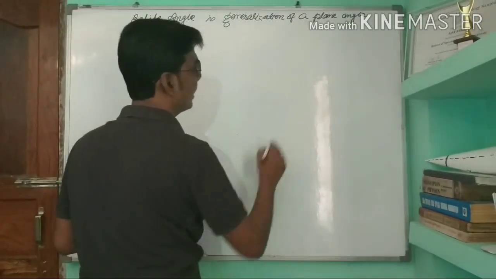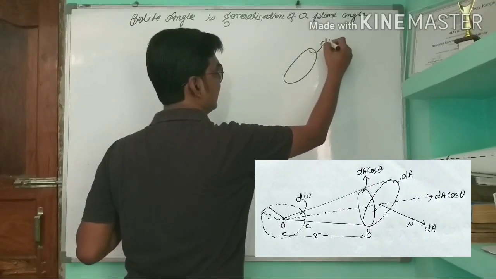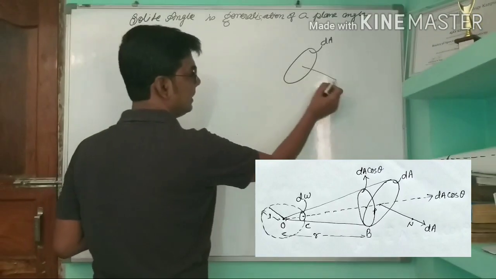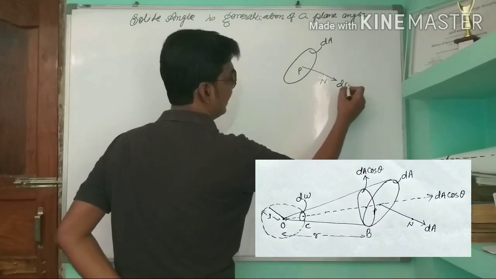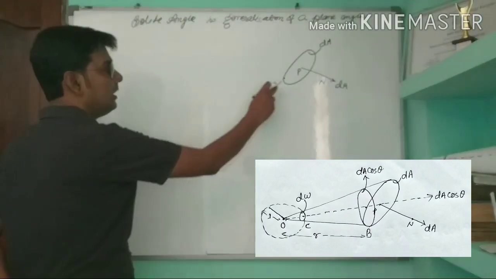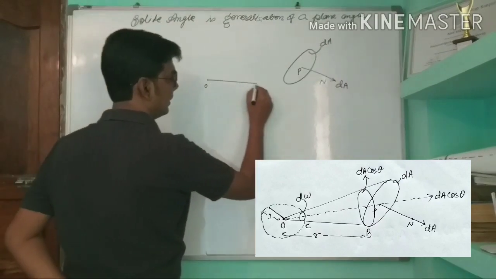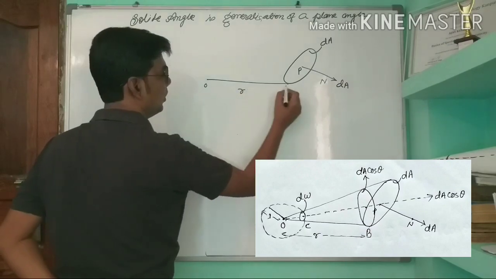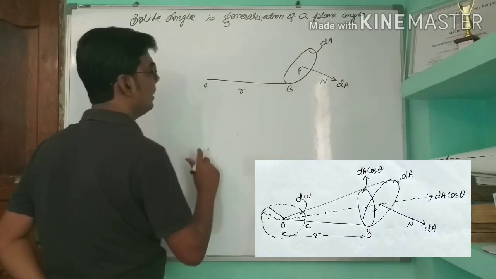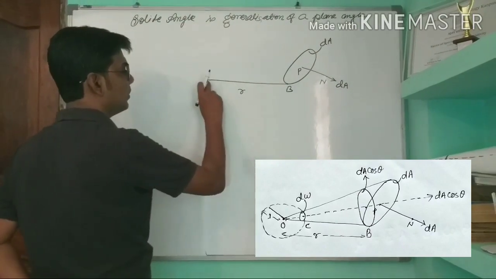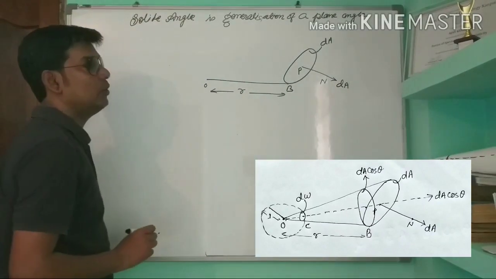Suppose a small surface area, this is delta A, and this line OP is the line indicating the area vector. This small surface area is situated at r distance from a point O, where we want to calculate the value of the solid angle.